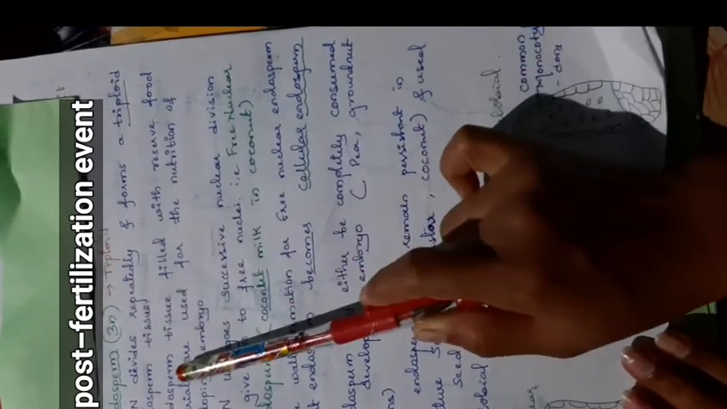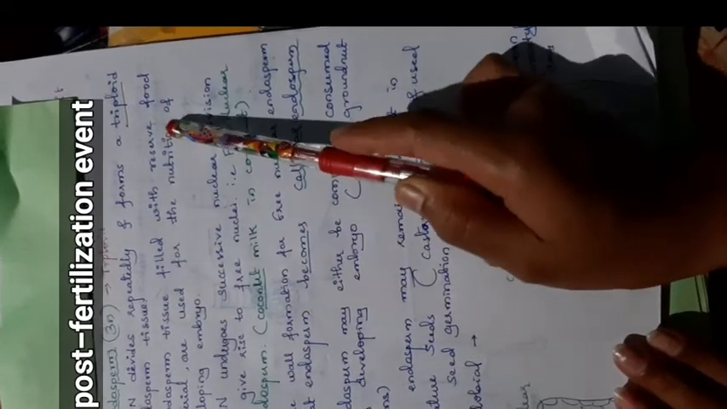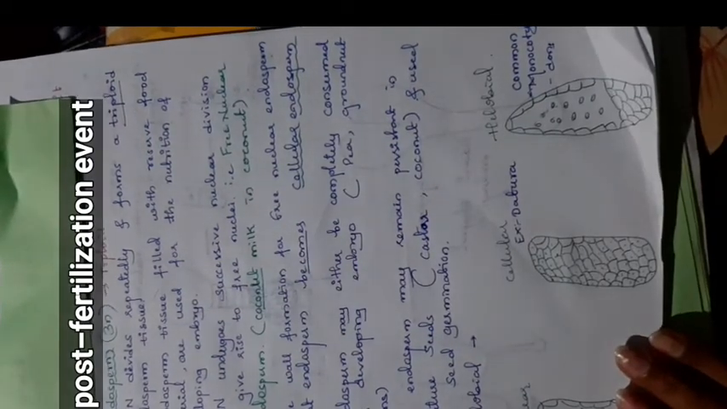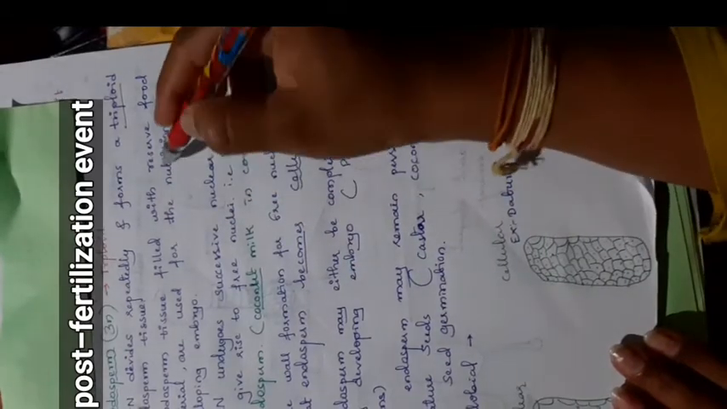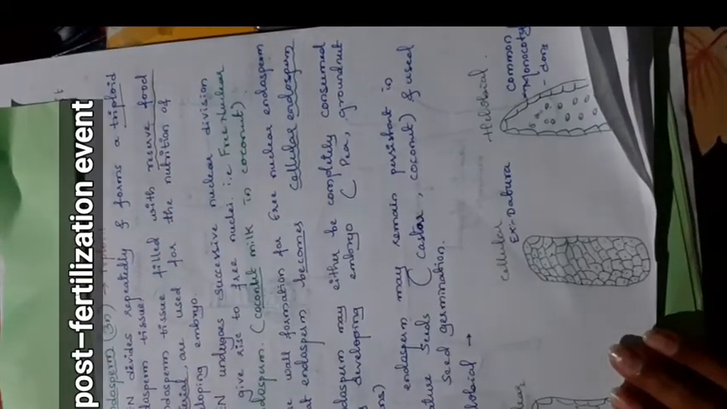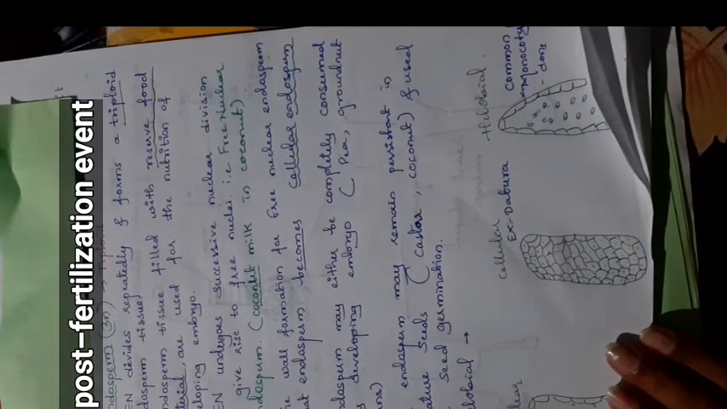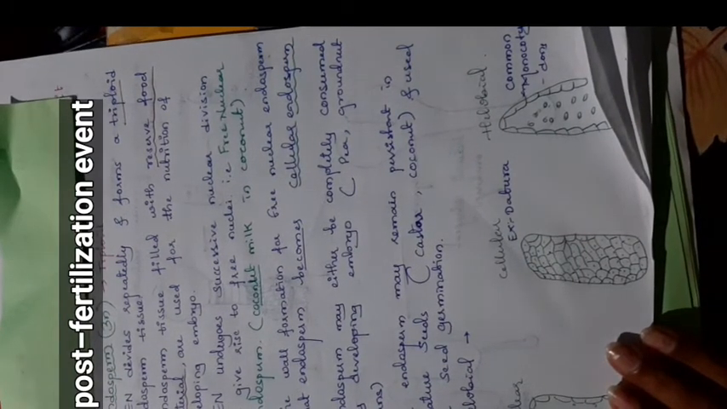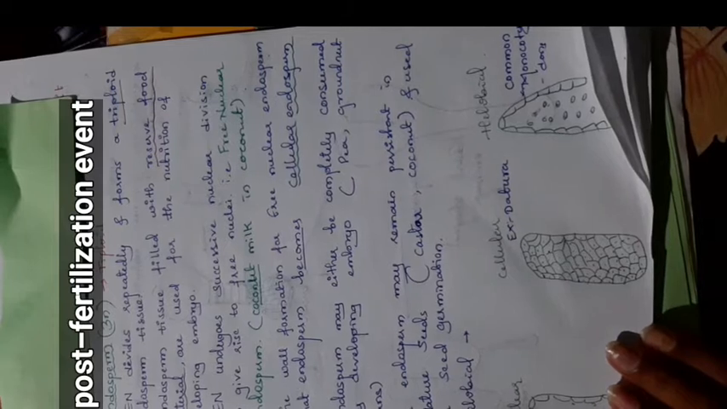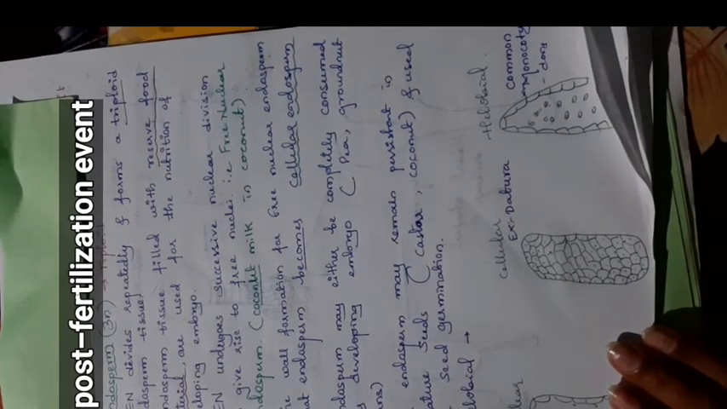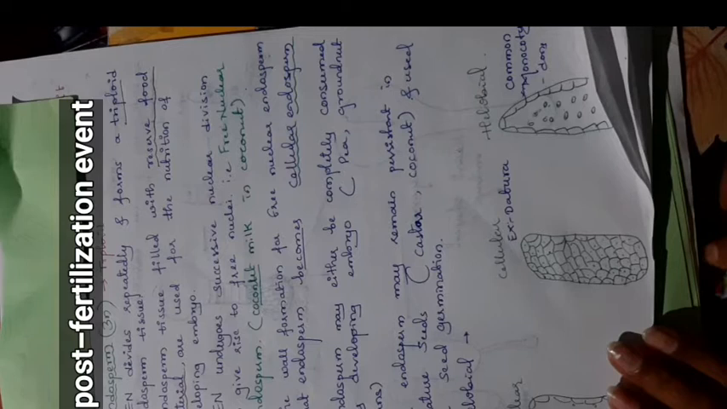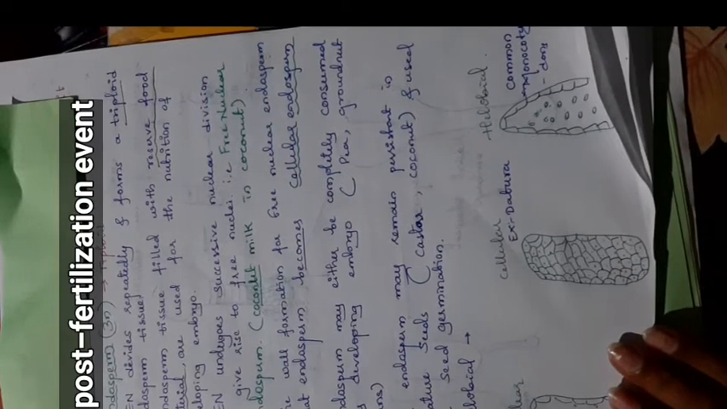The endosperm tissue is filled with reserve food material, which is very important. Those reserves are used for the nutrition of the developing embryo. We already discussed that endosperm provides food and nutrition. It provides food for the developing embryo.